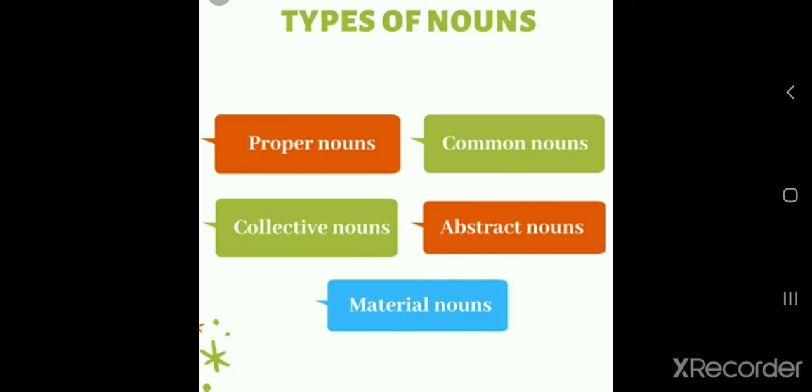As in the previous lecture we have learned about the types of noun, which we have seen there are 5 types of noun. Let us revise that. First is proper noun, common noun, collective noun, abstract noun and material noun. So in the previous lecture we have learned only 2 types of noun. So let us learn the next 3 today.